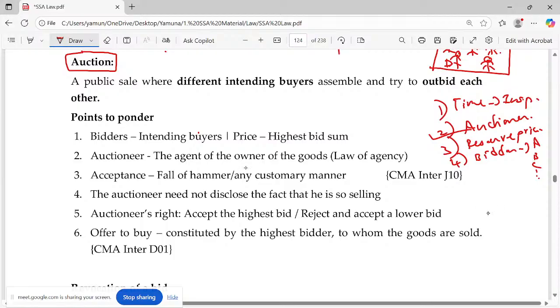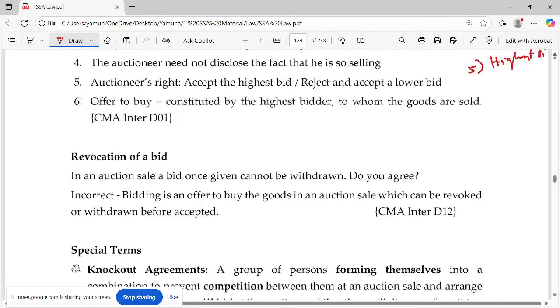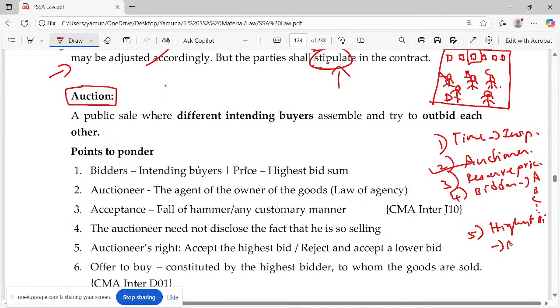So you cannot compel the auctioneer to take the bid. He can take any bid. Usually, which bid he will take? He'll take the highest bid, usually, but he need not take the highest bid always. Okay. So this highest bid is what you call as the acceptance.